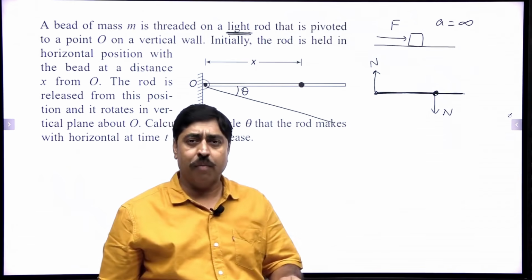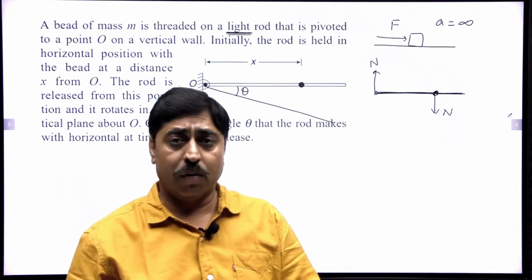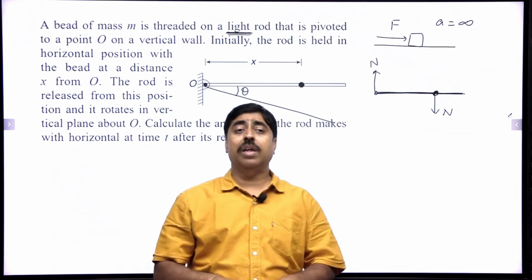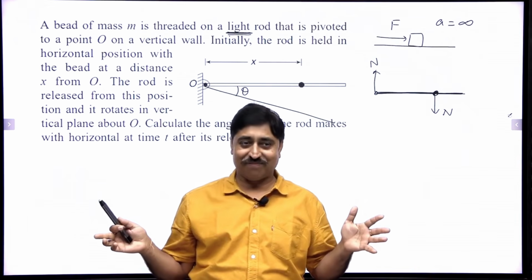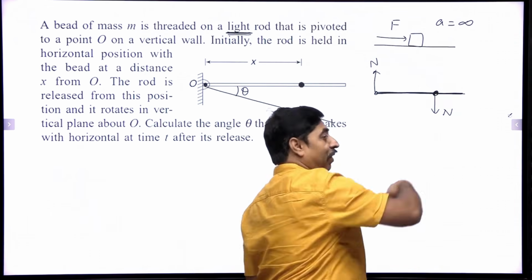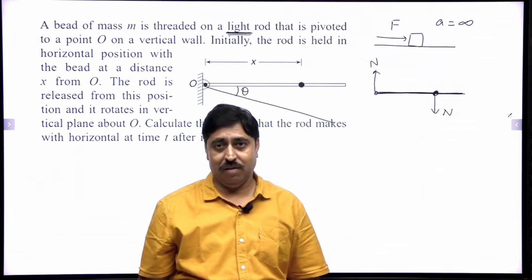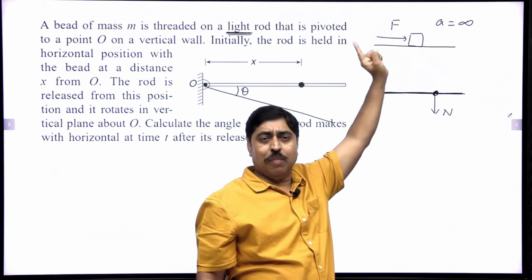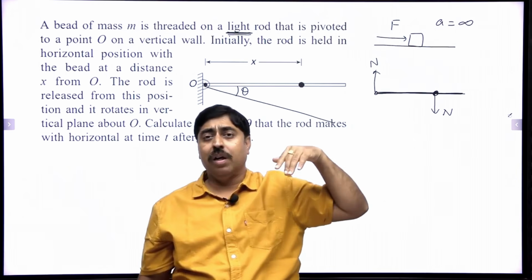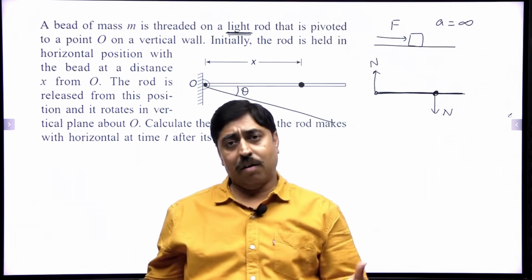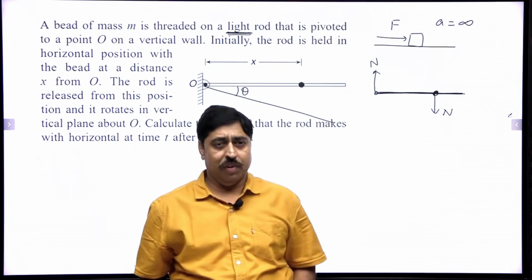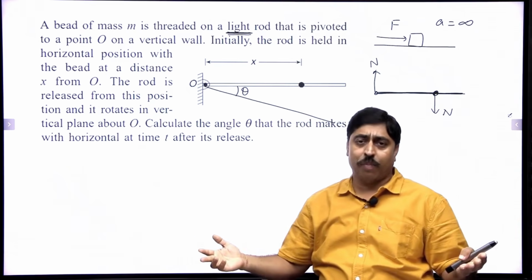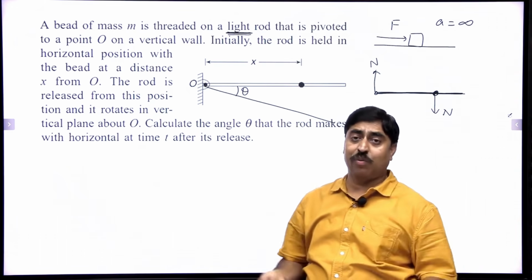It will produce a torque, and when the torque is not 0, because the moment of inertia of the rod is 0, because inertia is 0, it simply means its angular acceleration is going to be infinite. So this rod will have an infinite angular acceleration which is meaningless. Therefore, we can conclude that we cannot apply any net unbalanced force on a massless object. Similarly, there cannot be an unbalanced torque on something which has got no inertia. So this rod cannot experience a normal force due to this bead, and therefore the rod is not going to apply any normal force on the bead.